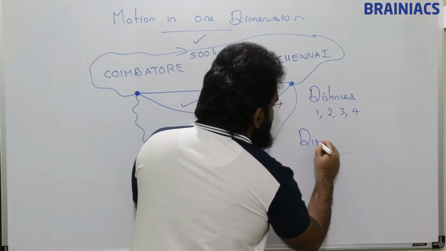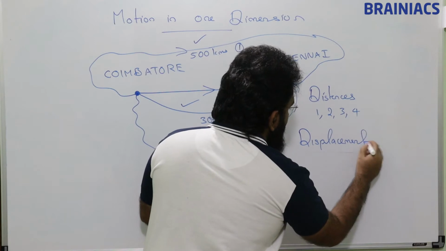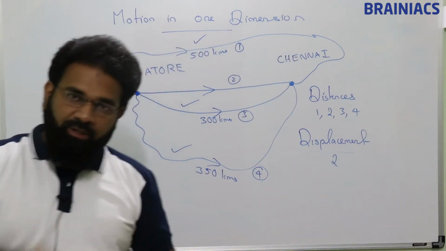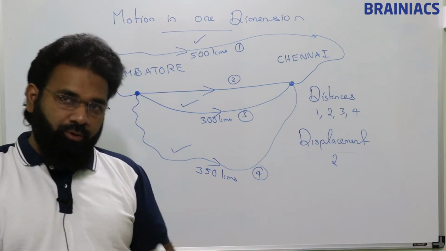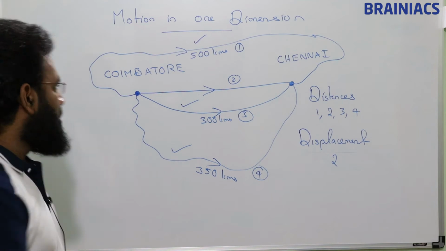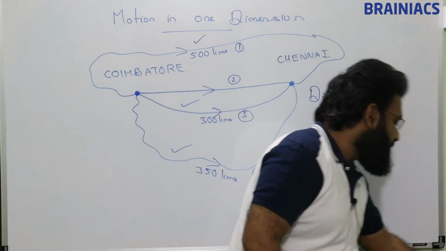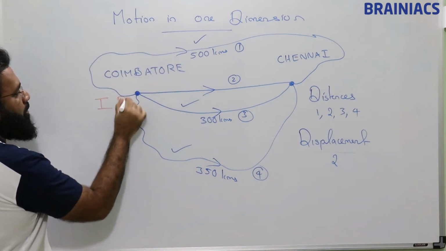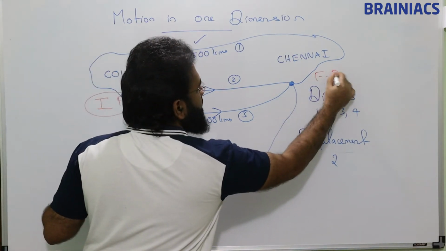Displacement is only one, that is path number 2. That is the shortest straight line path from initial position to final position. So this is the initial position and that one is the final position.